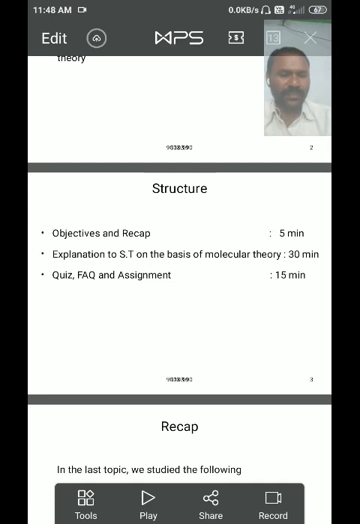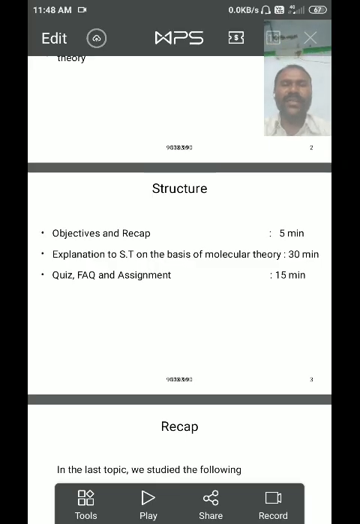The SI unit of surface tension is Newton per meter, and the CGS unit is dyne per centimeter. The dimensional formula of surface tension is M1 L0 T minus 2.